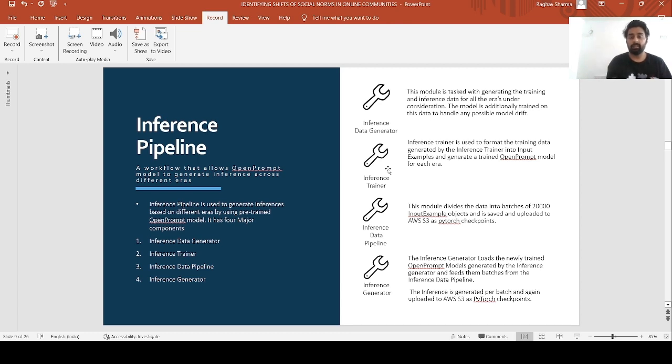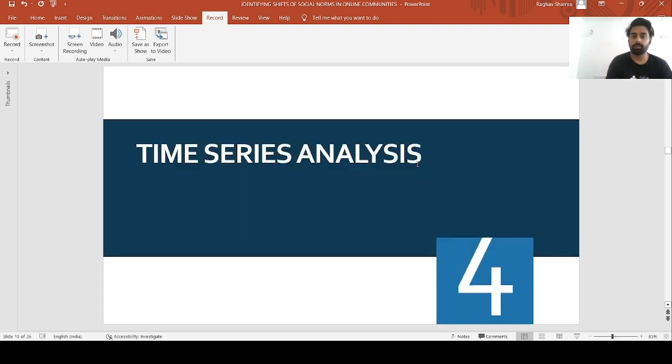After that, the inference data is picked by the inference data pipeline and divided into batches of 20,000 entries of input example objects and uploaded to AWS S3 as PyTorch checkpoints. The inference generator uses these checkpoints and the newly trained models generated by the inference trainer to generate inferences, which are again divided into batches of 20,000 entries and uploaded to AWS S3 as PyTorch checkpoints.